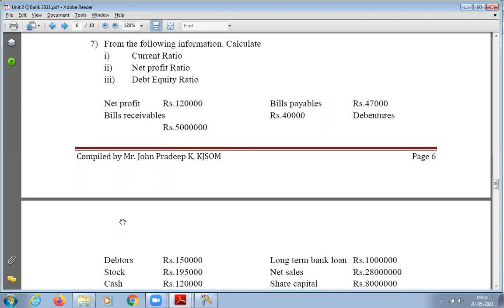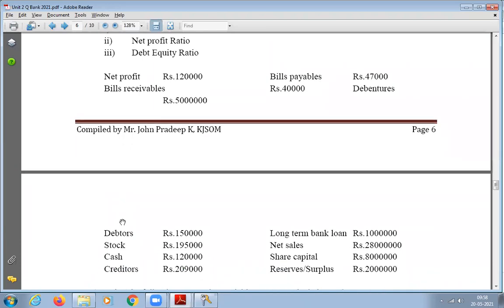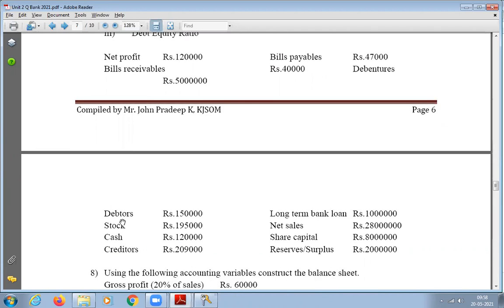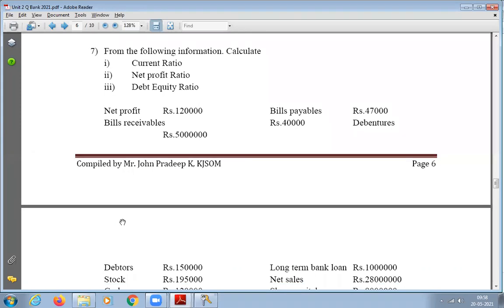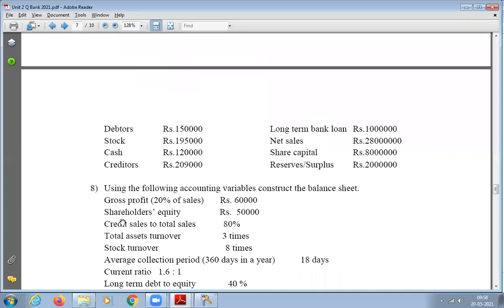From the following information, calculate current ratio, net profit ratio, debt equity ratio. Net profit rupees 1,20,000, bills payable 47,000, bills receivable 40,000. Debentures 50 lakhs. Debtors rupees 1,50,000. Long-term bank loan rupees 1 crore. Stock rupees 1,95,000.